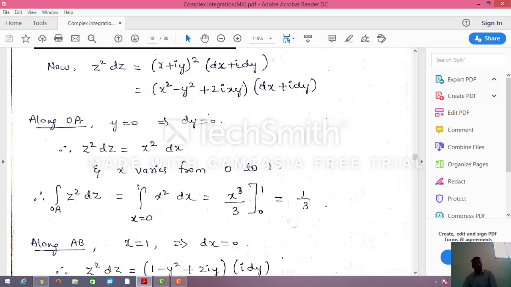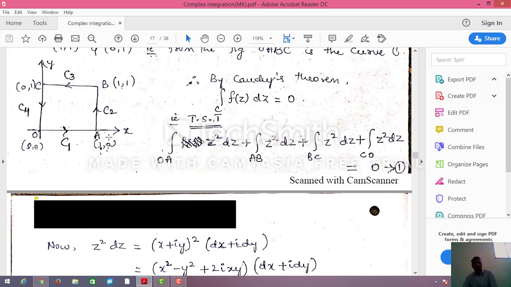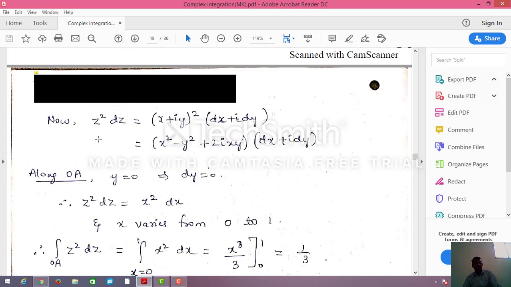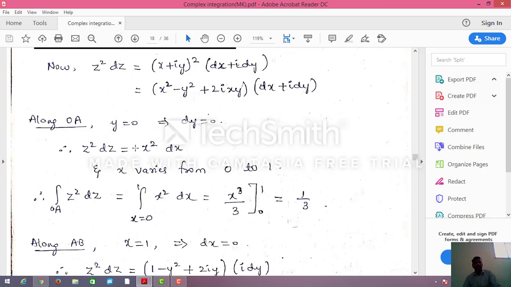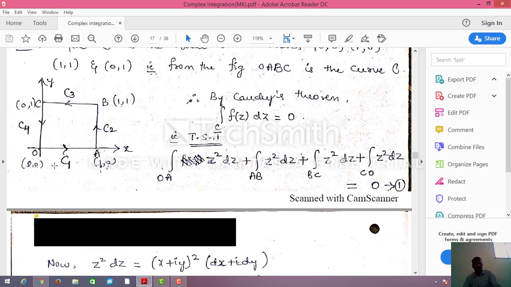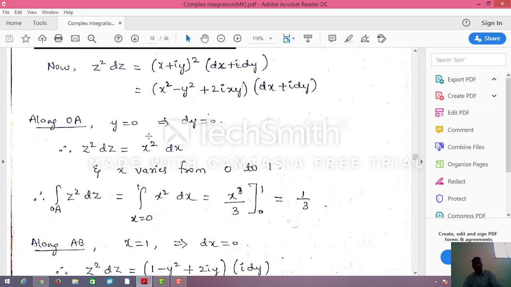Now along OA: O is 0, 0 and A is 1, 0. So along C1, which is nothing but the x-axis, we take y equal to 0, dy equal to 0. If I substitute y equal to 0 here, x square will come, and dy equal to 0 gives dx. So z square into dz is x square into dx. Now x varies from where to where? What are the limits here? The x limit should be 0 to 1.